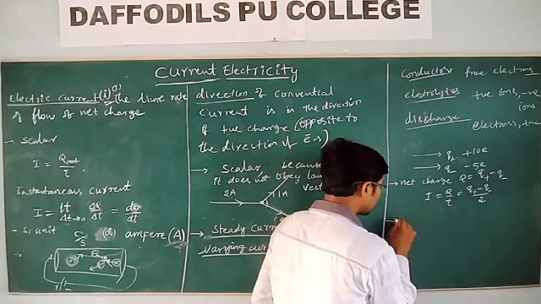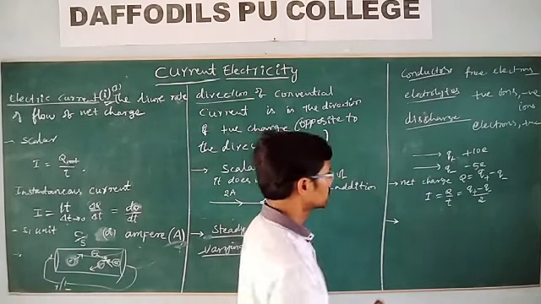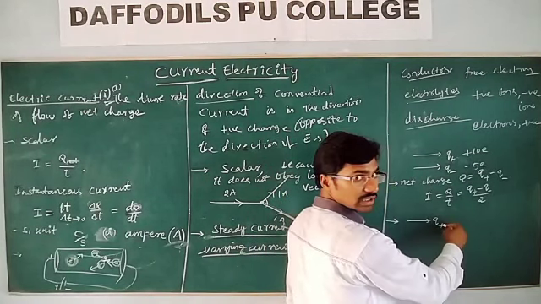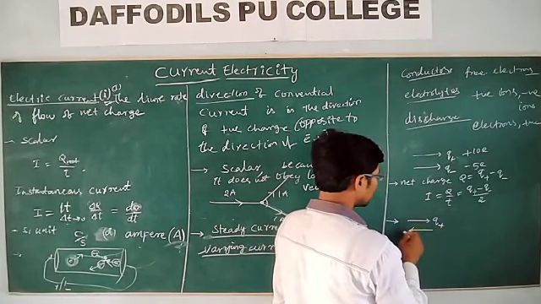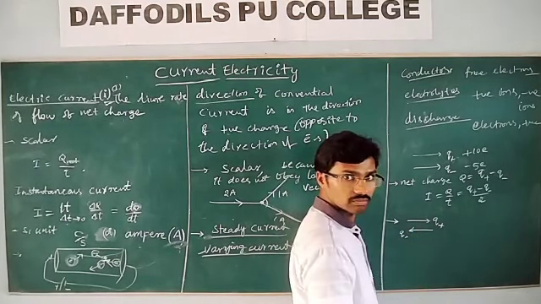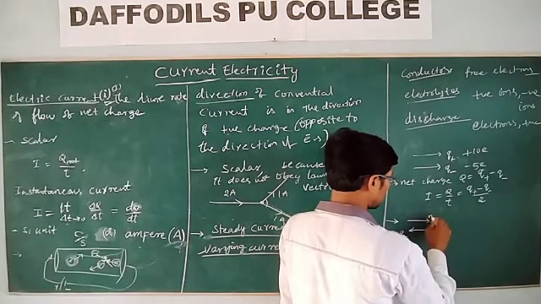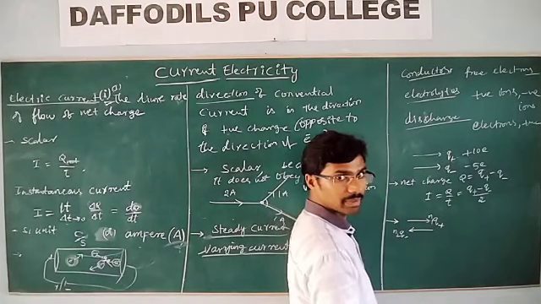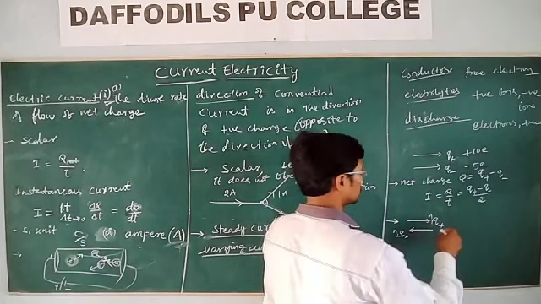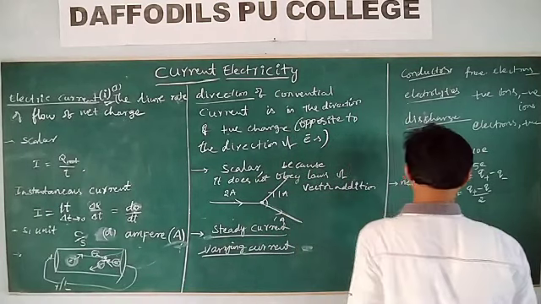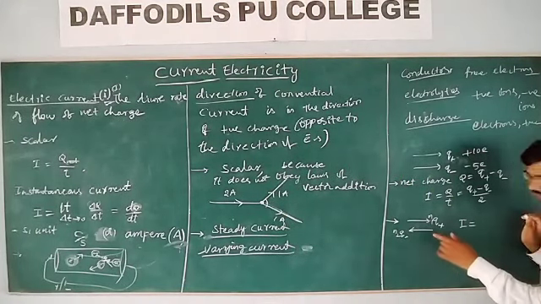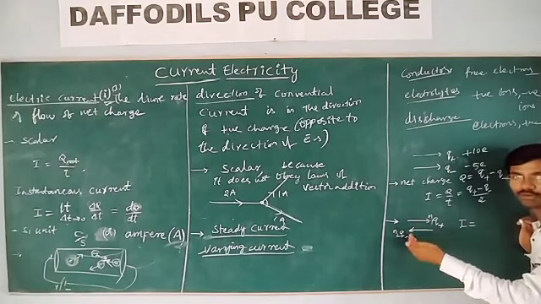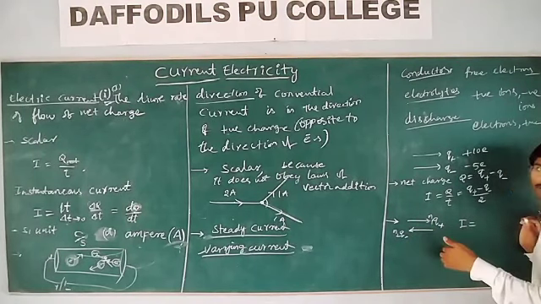Then what is the net charge? If Q plus positive charges are moving in this direction, whereas negative charges are moving in the opposite direction, let us take N1, N2, or whatever the number of electrons or positive charges may be. So what can we write here? The electric current is equal to, when electrons are moving in this direction, it means the positive charges are moving in the opposite direction.